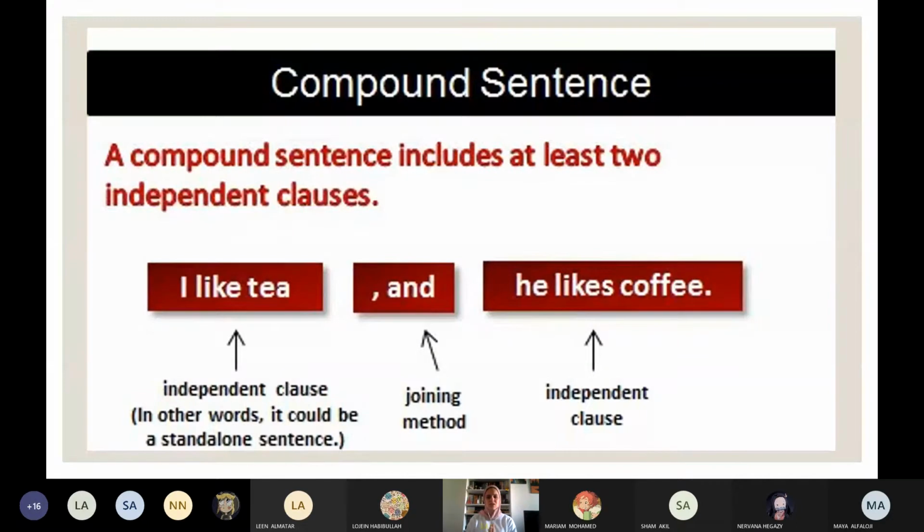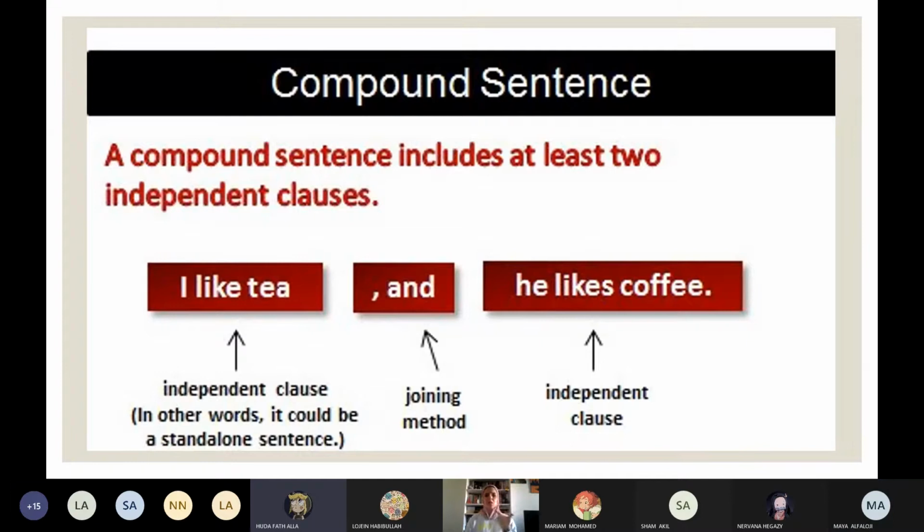And we discussed that we combine them using what, girls? Two independent clauses are combined using a conjunction, a semicolon, and an adverb.